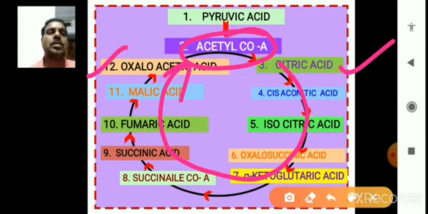Again and again oxaloacetic acid is formed and binds with acetyl coenzyme A. So this is very important in the Krebs cycle.